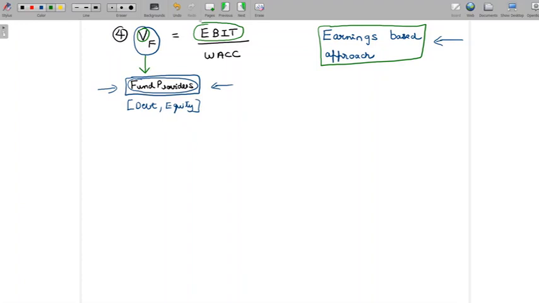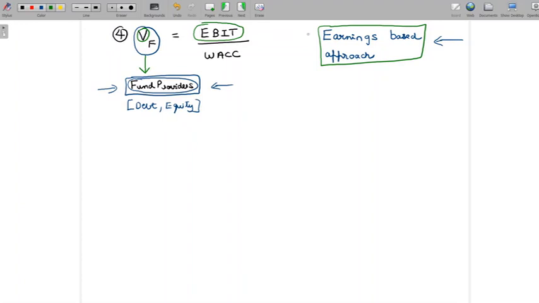Out of the entire EBIT, the debt person takes interest, and the equity guys would take EBIT minus interest. Since we assume there are no taxes here and no preference dividend payment, the interest is taken by the debt guys, and EBIT minus I, which is the balance, is shared by the equity guys.